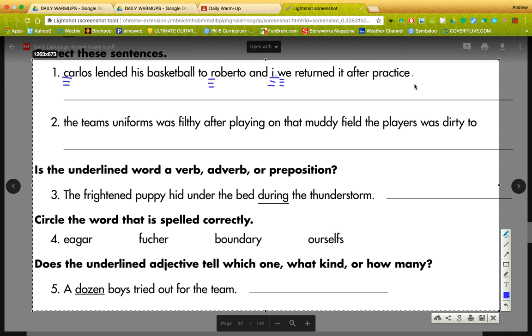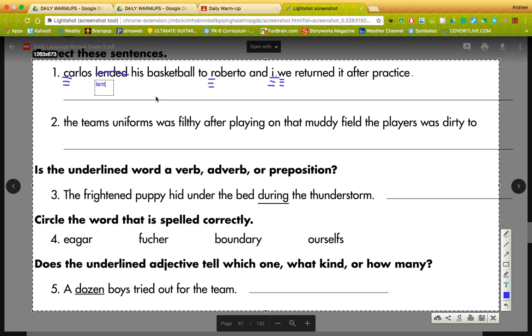Carlos lended his basketball to Roberto and I. We returned it after practice. No, that is not all we need to do. Lended is not a word, even though it should be. It's one of those irregular verbs. So what we actually need to do is change that to lent. Carlos lent his basketball to Roberto and I. We returned it after practice. I think that's it.